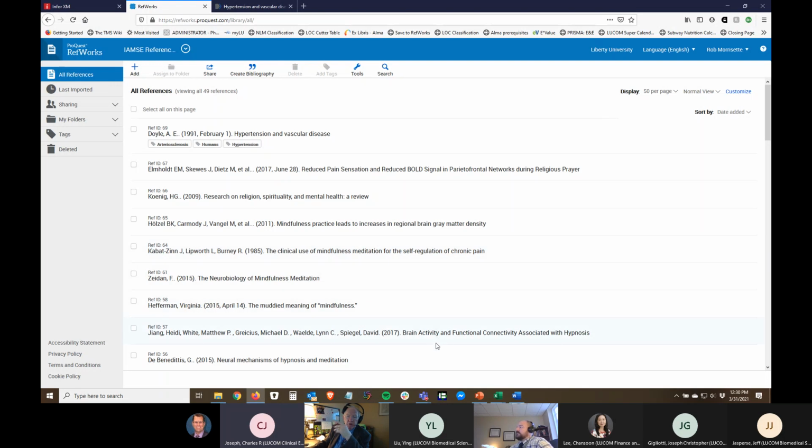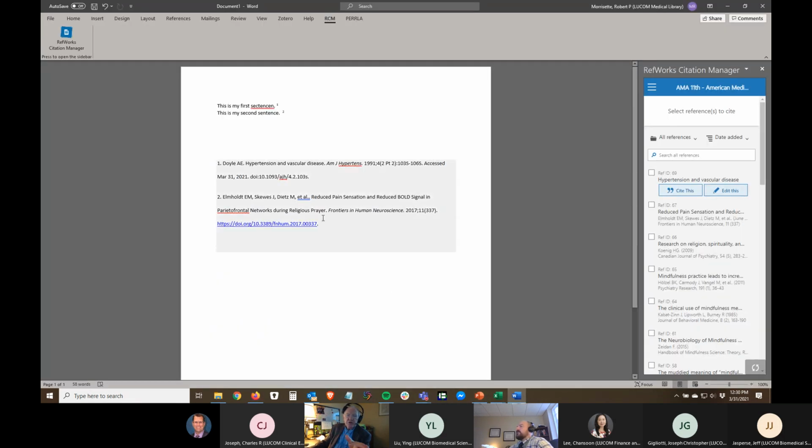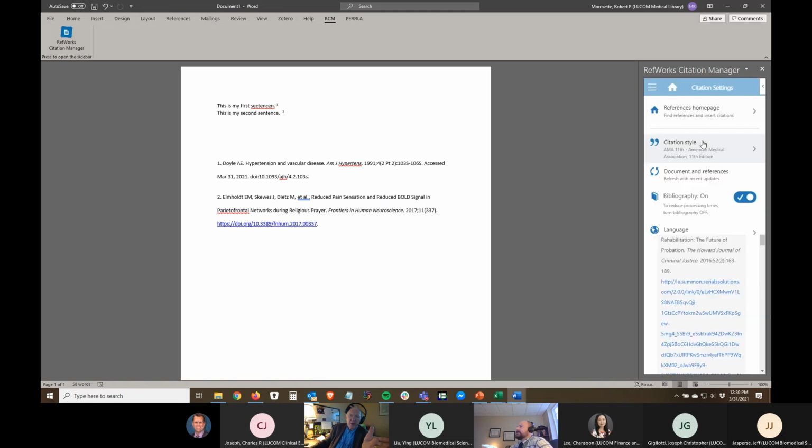And I was wondering also, like you mentioned, you typed in, this is my first reference, this is my second reference. So do you have to do that to make sure it understands where you're placing it? I was just doing that to show what it would look like as you enter the citation. That's all. So as you're writing and you say, okay, this is a footnote I'm putting in here, and you click in the reference thing, then it will make the right numbers and place it, and it'll change retroactively if you change your citation.